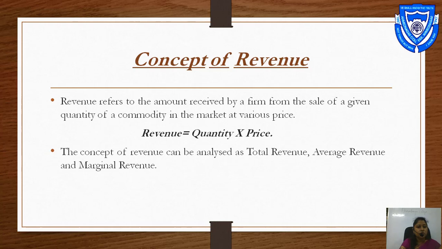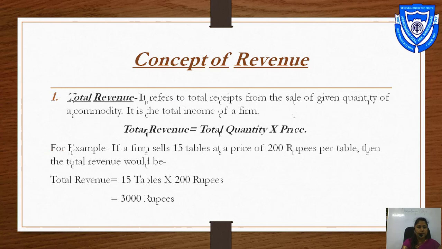That is revenue. What is the formula of revenue? Revenue is equal to quantity multiplied by price. The concept of revenue can be analyzed as total revenue, average revenue and marginal revenue. First is total revenue. It refers to total receipts from the sale of a given quantity of a commodity. It is the total income of a firm.